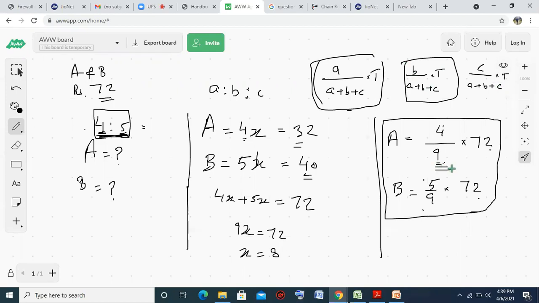Okay, a question is asked. If I have to divide 72 in the ratio A is to B, which ratio cannot be possible? Options are 4 is to 5, 5 is to 4, 5 is to 7, 3 is to 4, or 4 is to 3.